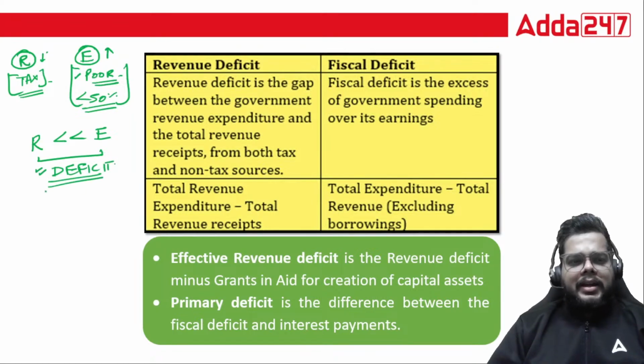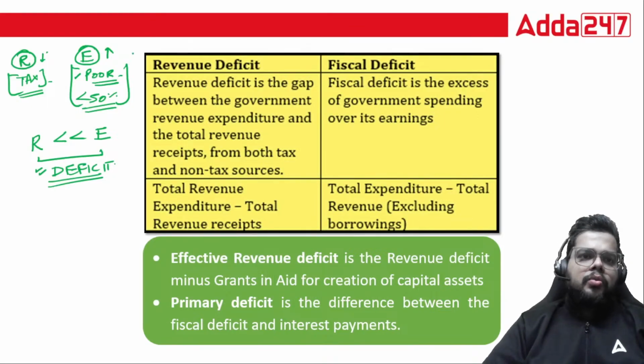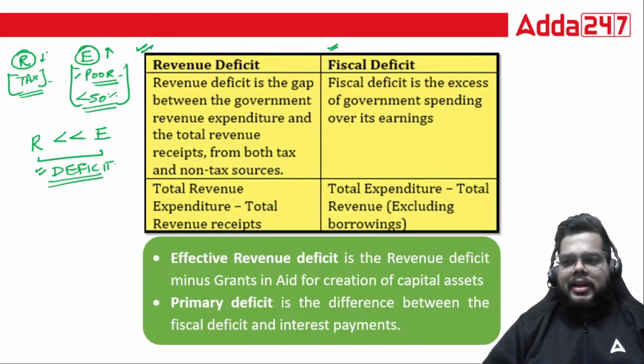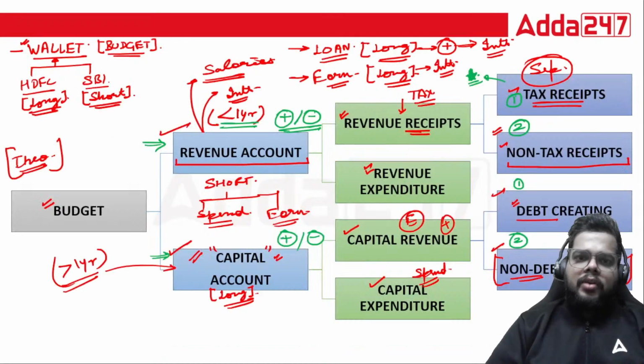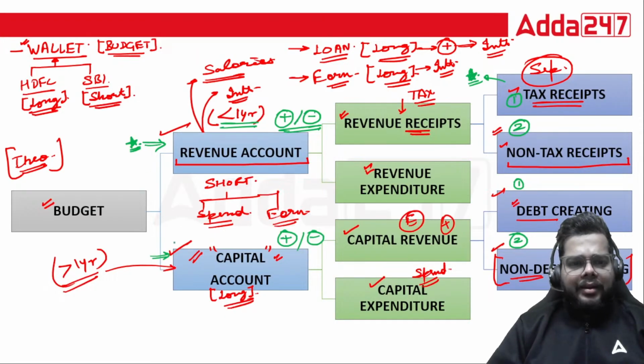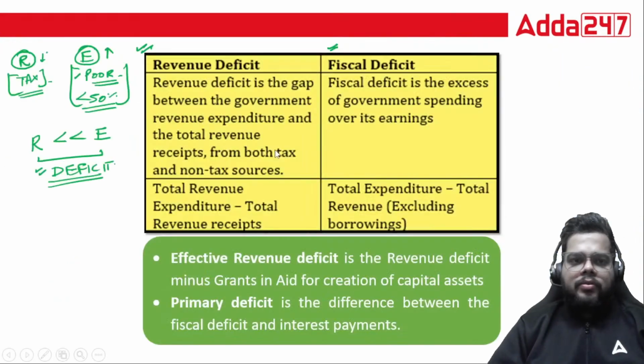And this budgetary deficit, how can we study it? We can study it via two components, via two methods. One is your revenue deficit, second is known as fiscal deficit. So revenue deficit talks only about the revenue account. It is not talking about your capital account. So how can you calculate it? Just simply the difference between the receipt and the expenditure under the revenue account.